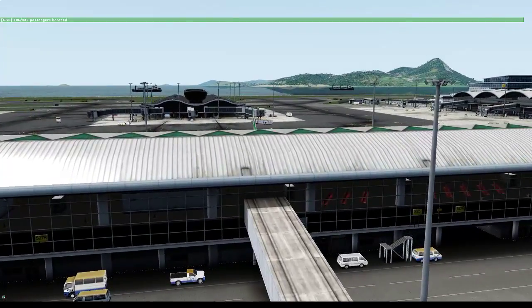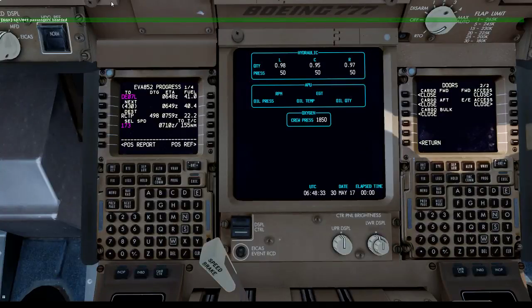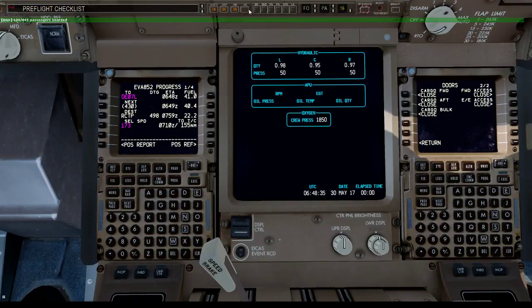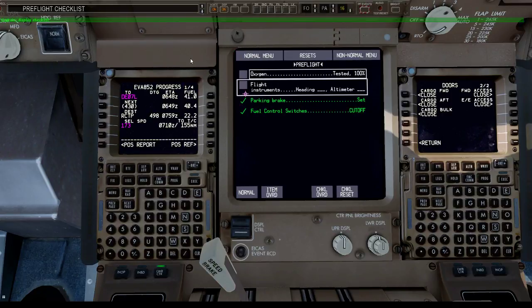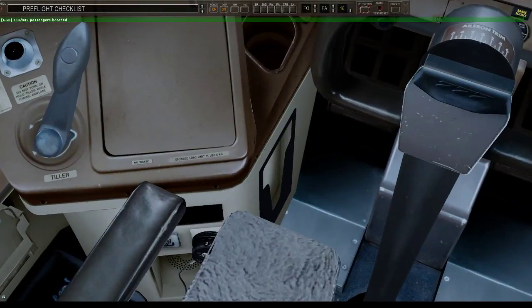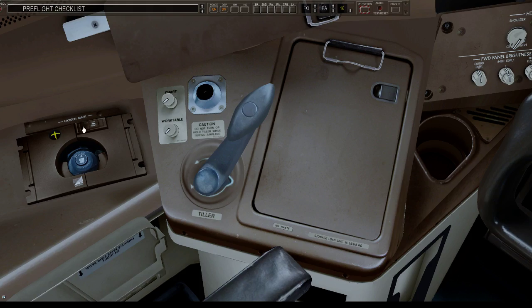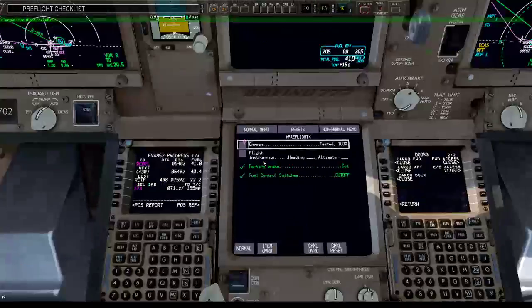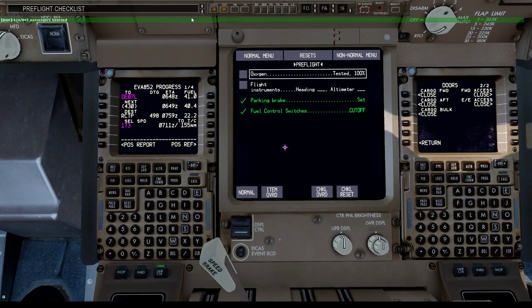I'm ready for the checklist. Display checklist. Pre-flight checklist. Tested 100%.